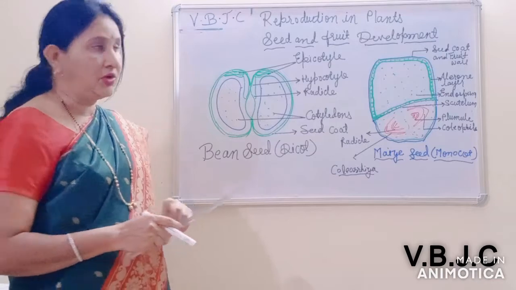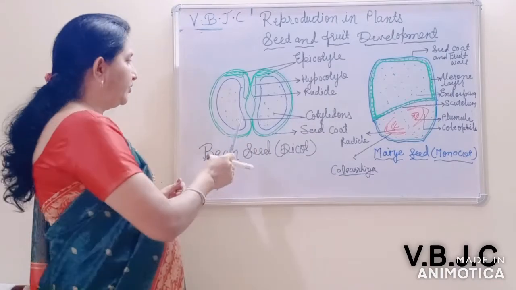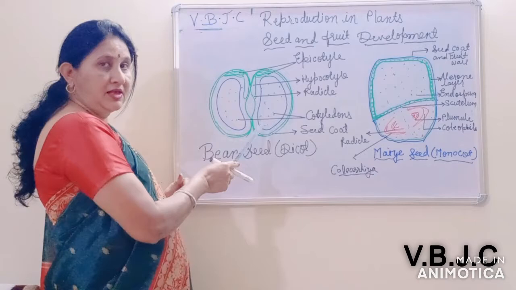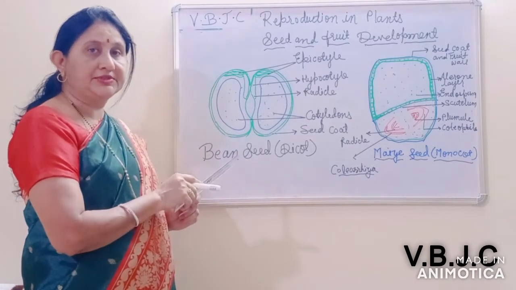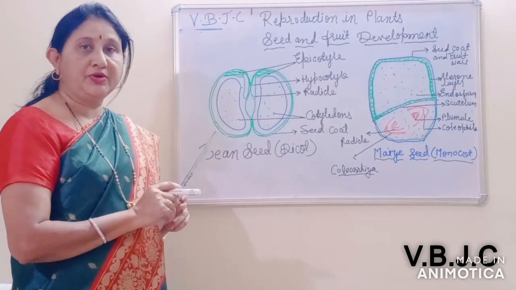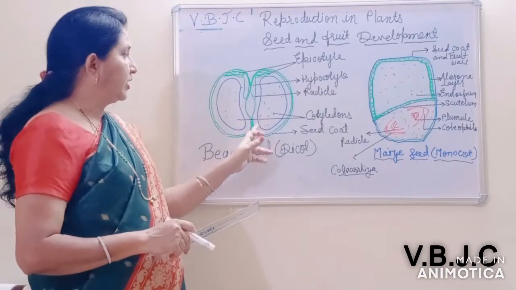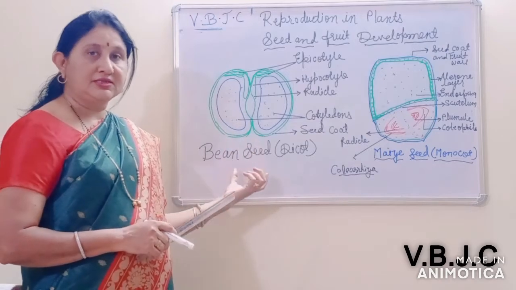During development the endosperm is completely absorbed, so there is no endosperm at all, and this is known as a non-endospermic or exalbuminous seed.